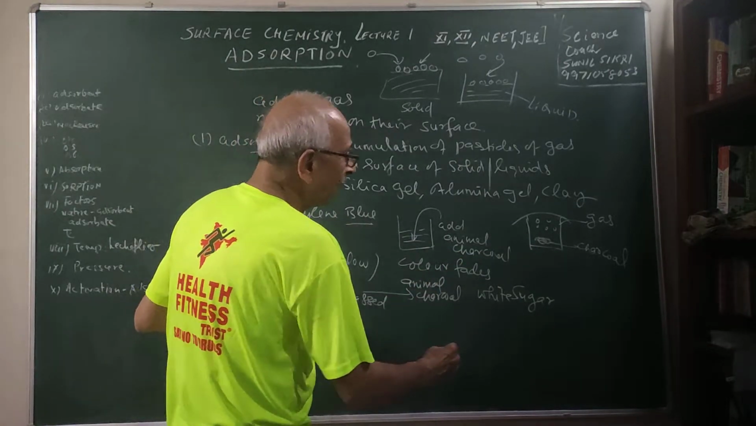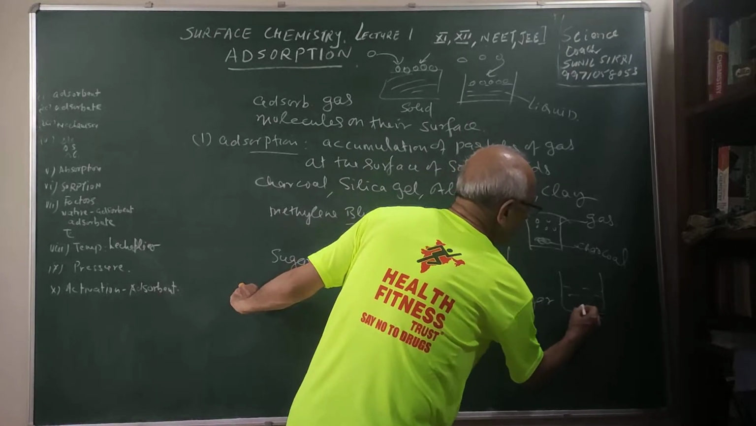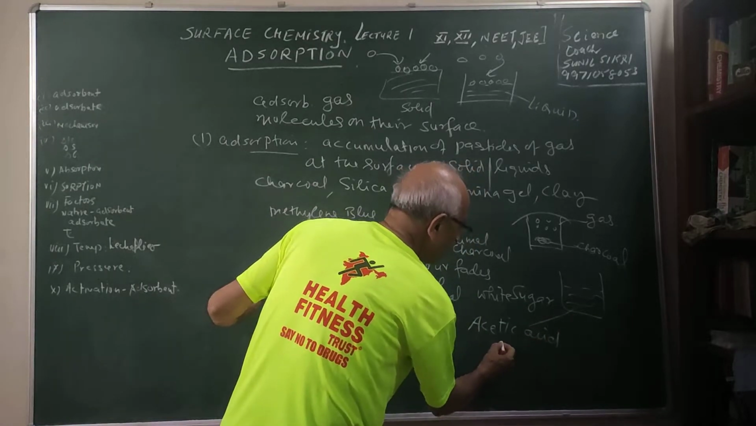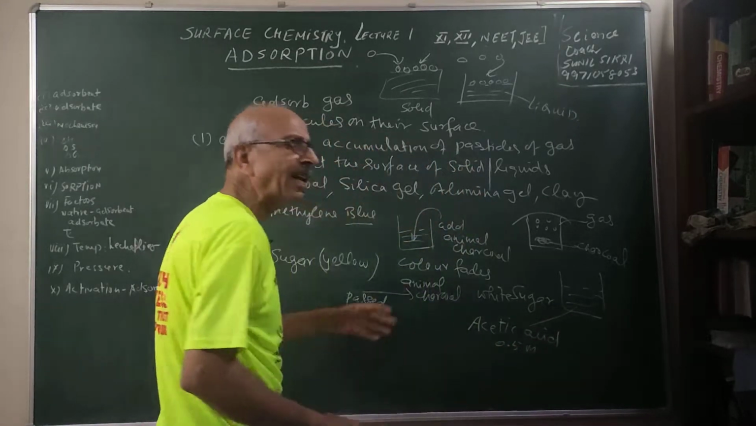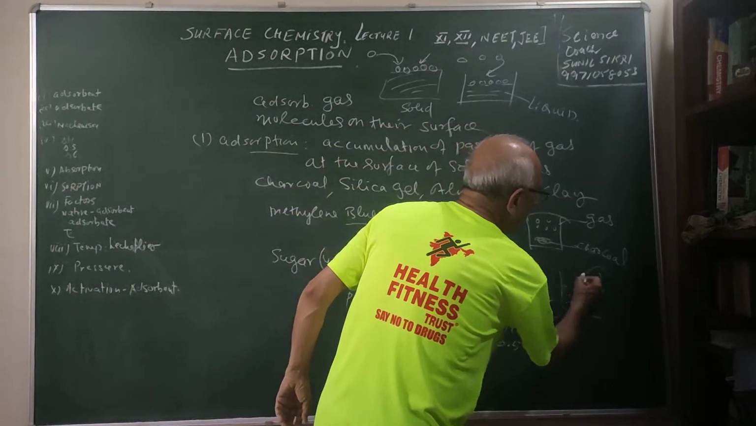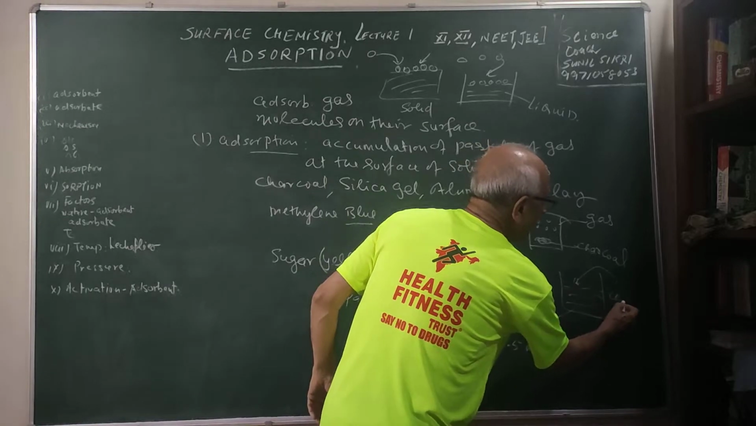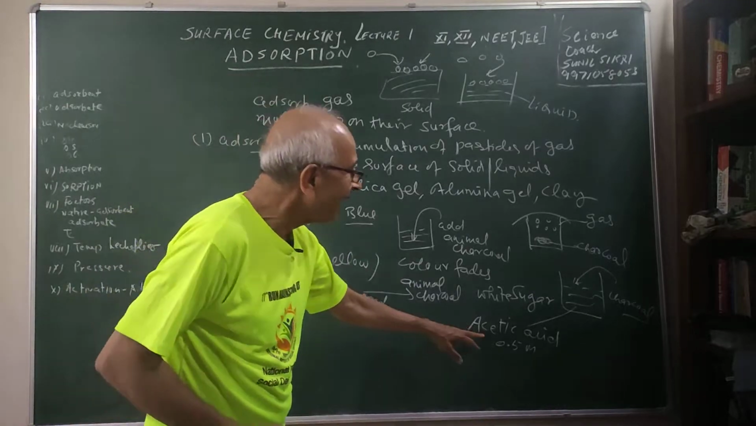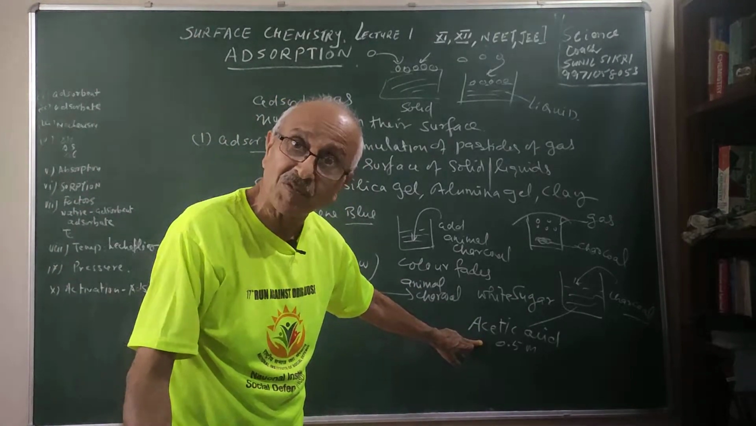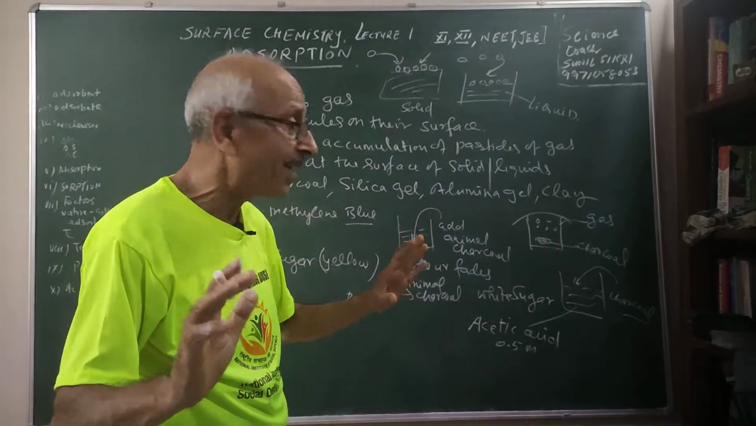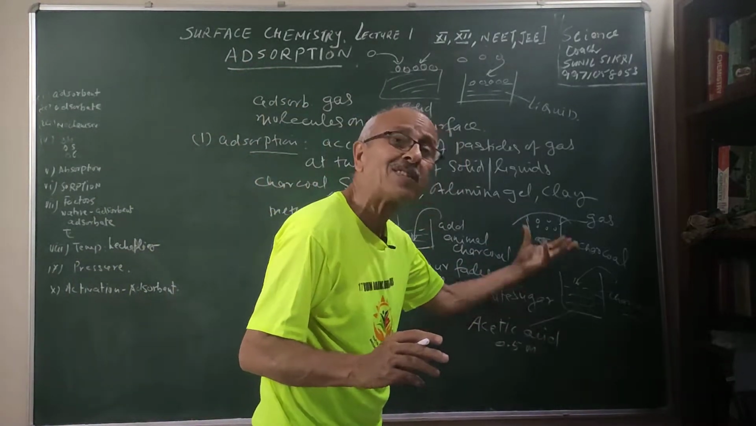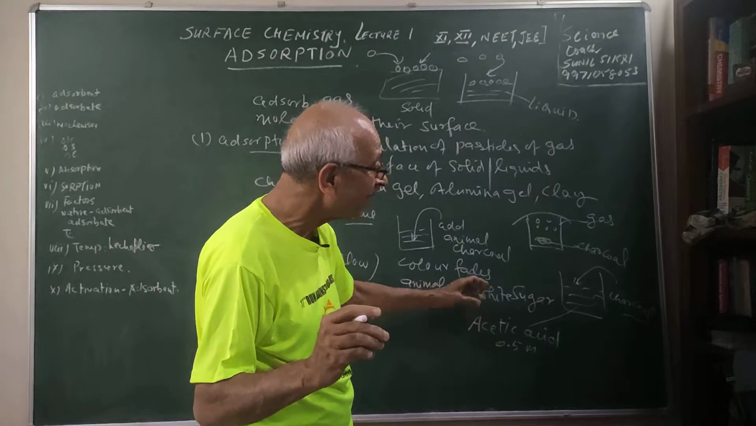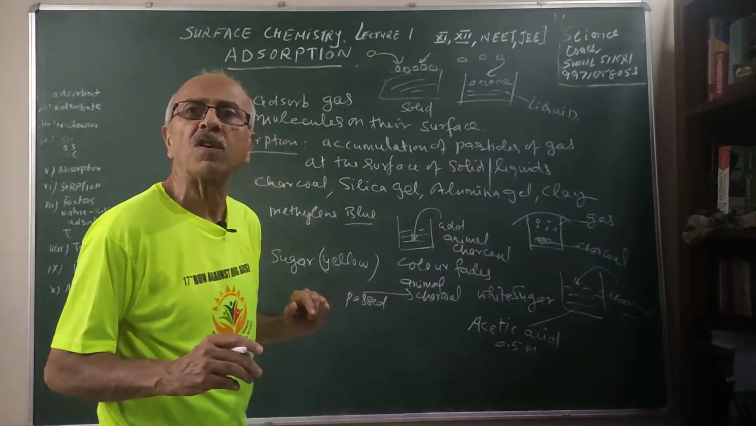Similarly, you see what we can do. You have a solution of acetic acid. Supposing you take 0.5 molar solution of acetic acid and you add charcoal in it. And what you will find is that after some period of time, the concentration of acetic acid has decreased. You can perform a titration to find that experimentally. The concentration of acetic acid has decreased, means the molecules of acetic acid have been absorbed on the surface of the charcoal.